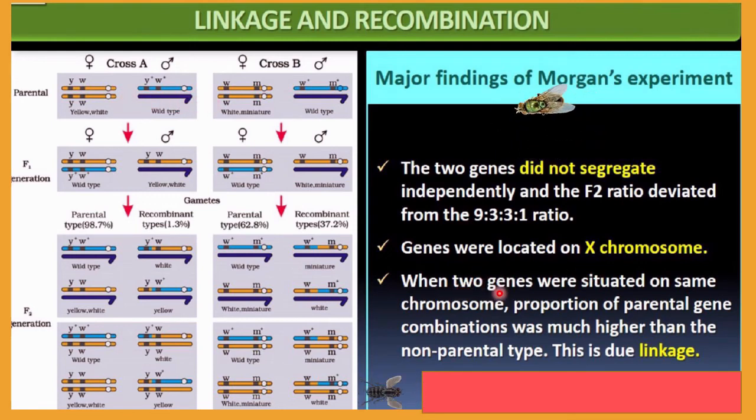Okay, when two genes were situated on the same chromosome, the proportion of parental gene combination was much higher than the non-parental type, and that is due to linkage. So you must notice this last point. Let me repeat. When two genes were situated on the same chromosome, the proportion of parental gene combination was much higher than the non-parental type, and this is due to linkage.